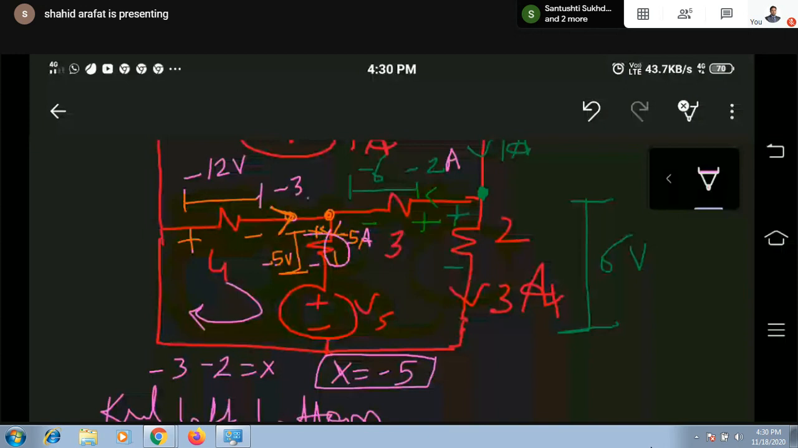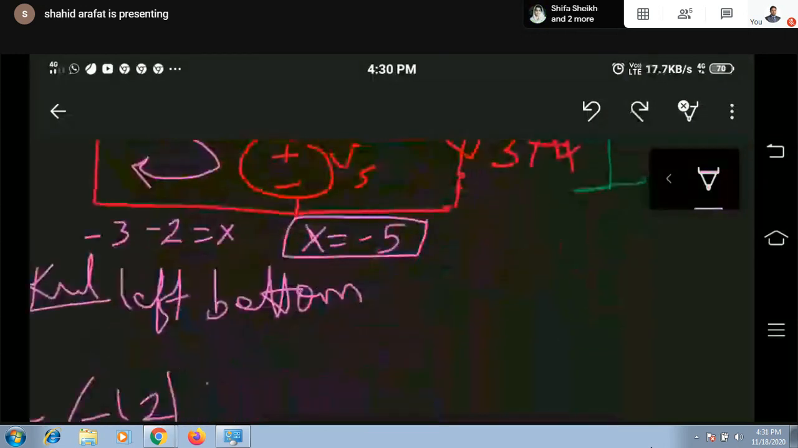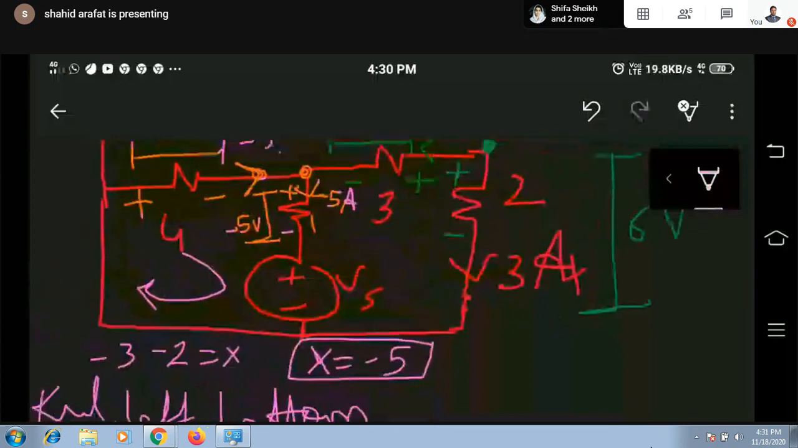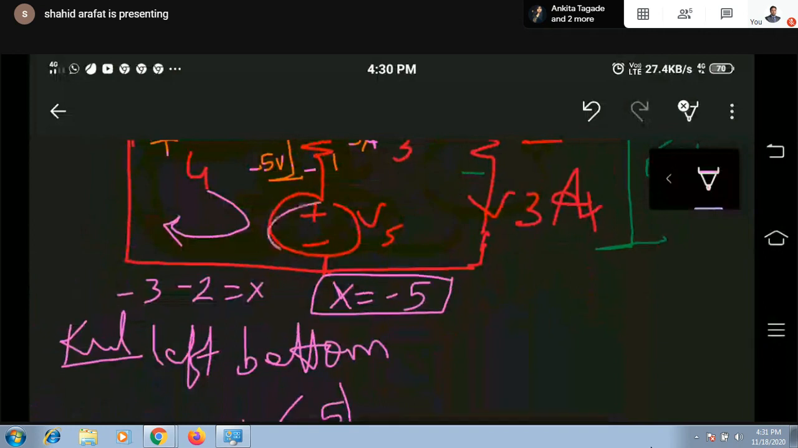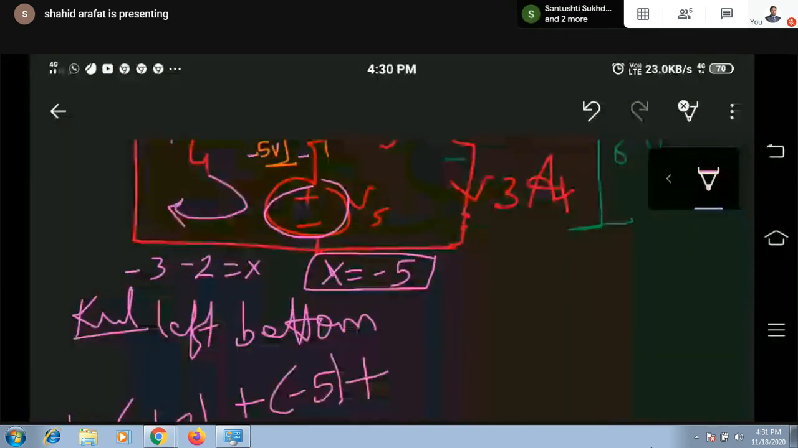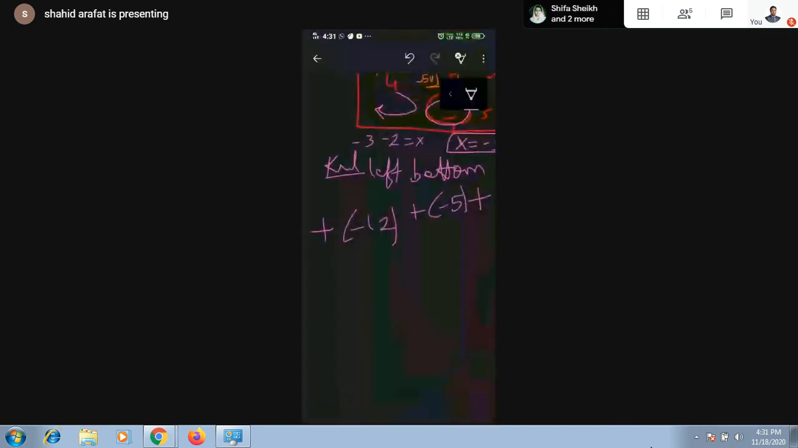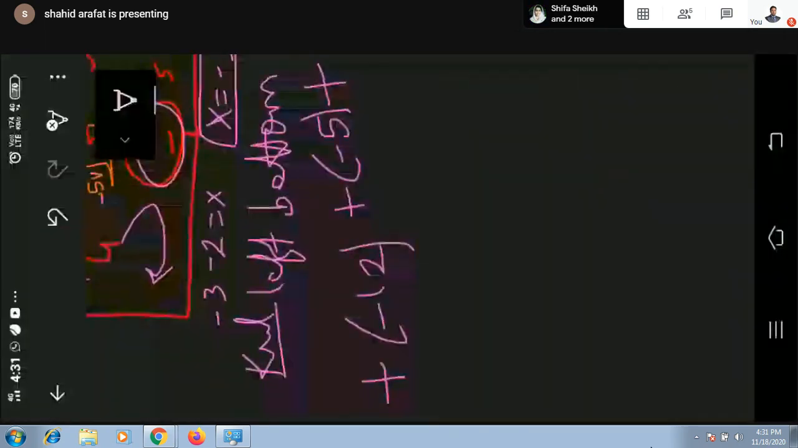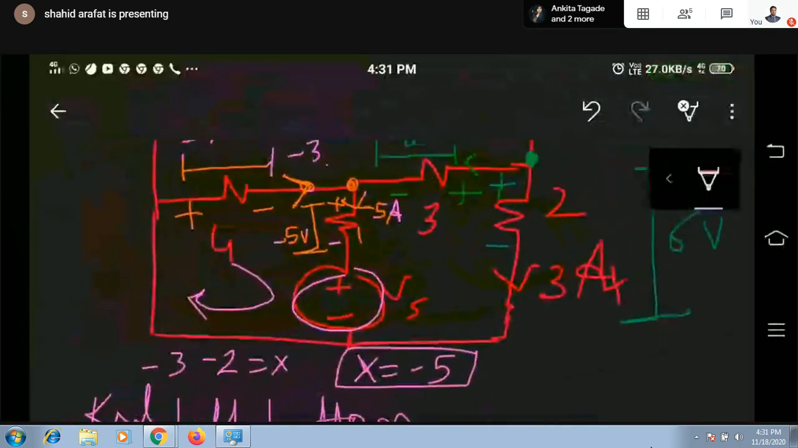Then next, this one. Polarity of this, as per clockwise, we are entering from plus polarity. So again it will be plus and the value is minus 5. I will be writing down minus 5. Then for Vs, again I'm entering from plus, so I will be writing down plus Vs. This is equal to 0. Is it clear?